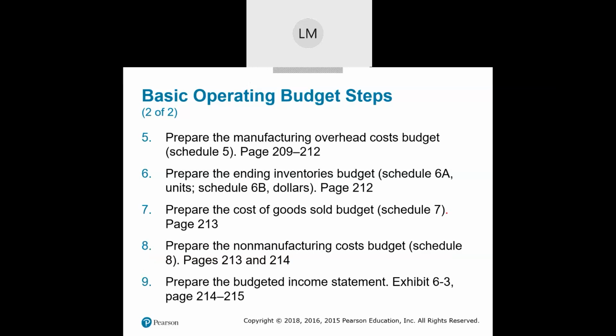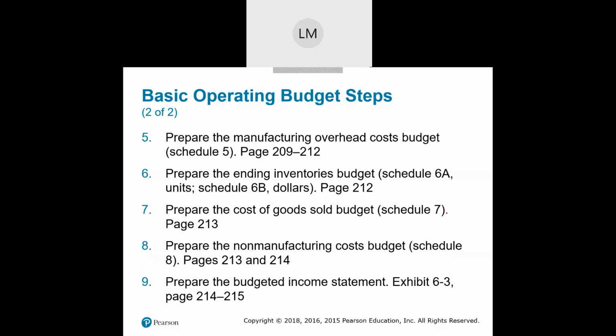Once I've computed my direct manufacturing labor cost budget, I can then do my manufacturing overhead cost budget, figuring out how much in property tax we are going to have on the facility or on the offices, how much rent it is going to cost me, what we expect to pay in utilities, a number of different things. What about insurance? How much is our insurance going to be on the facility or on our inventory as we're producing? So I've got a lot of overhead costs that I need to account for, and I need to plan ahead. Some of those are going to be fixed, some of those are going to be variable, but we should have a good sense of what our manufacturing overhead costs are going to be.